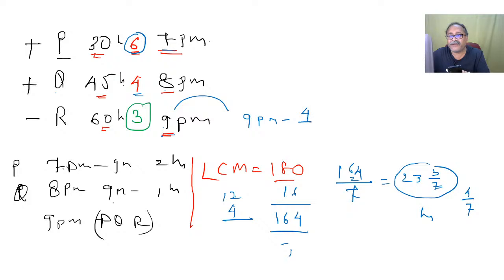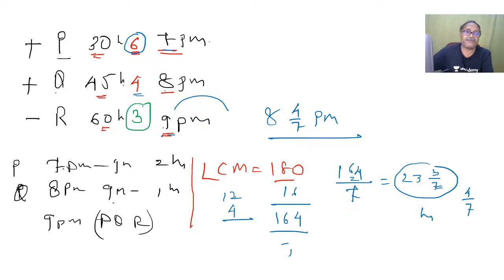So if I take out 4 by 7 from 60 minutes, the remaining timing will be 8 and 4 by 7 hours. 8, 4 by 7 p.m. This will be the timing when the tank will be filled. Okay, so that's how it happens.